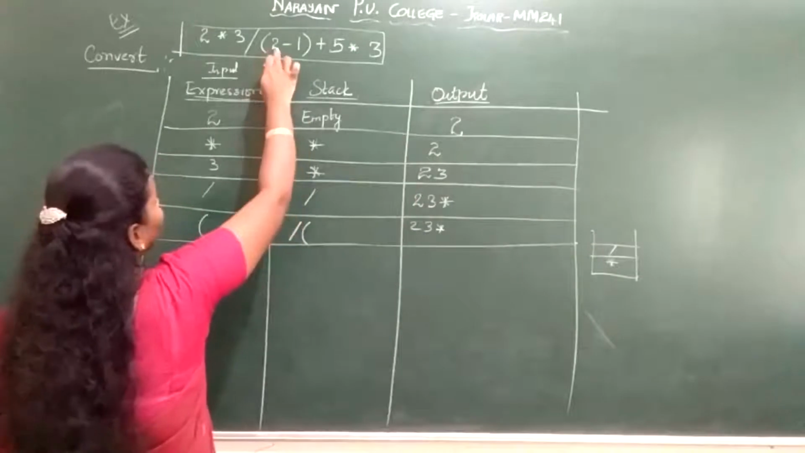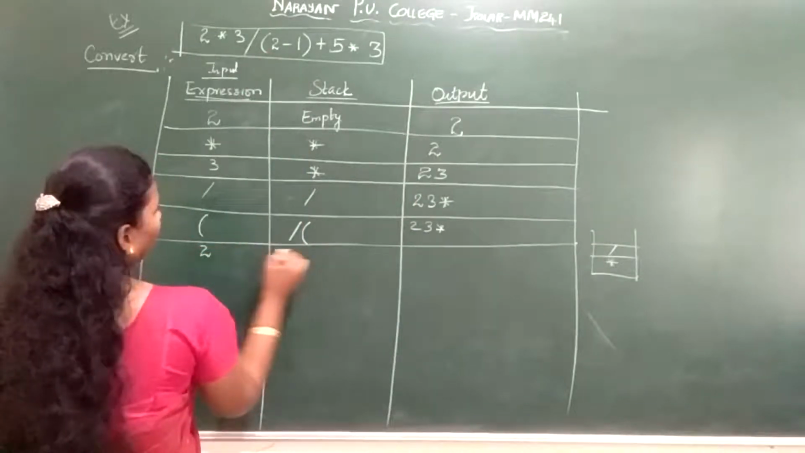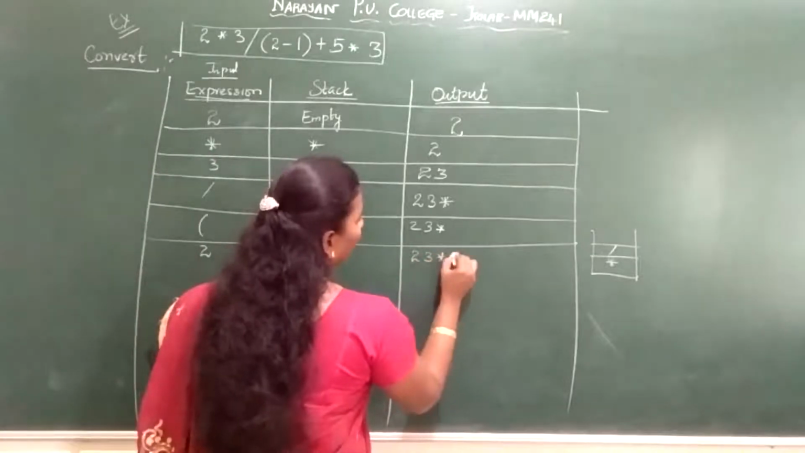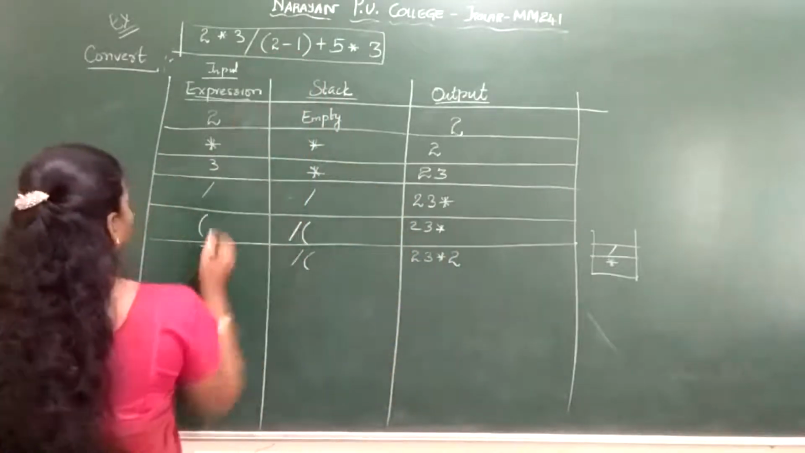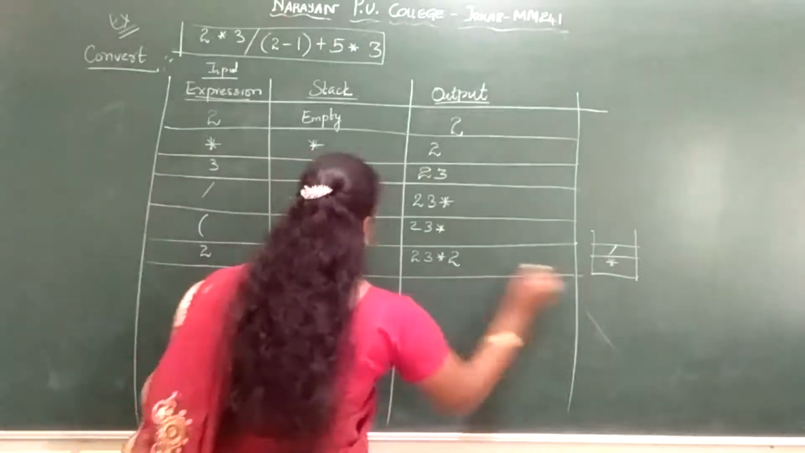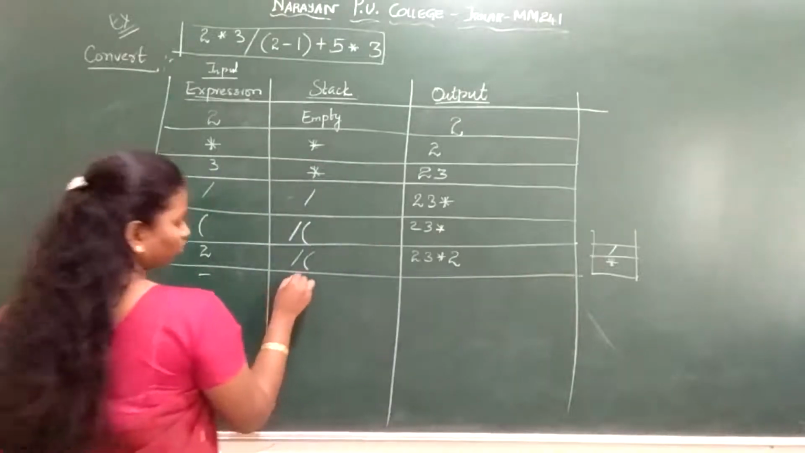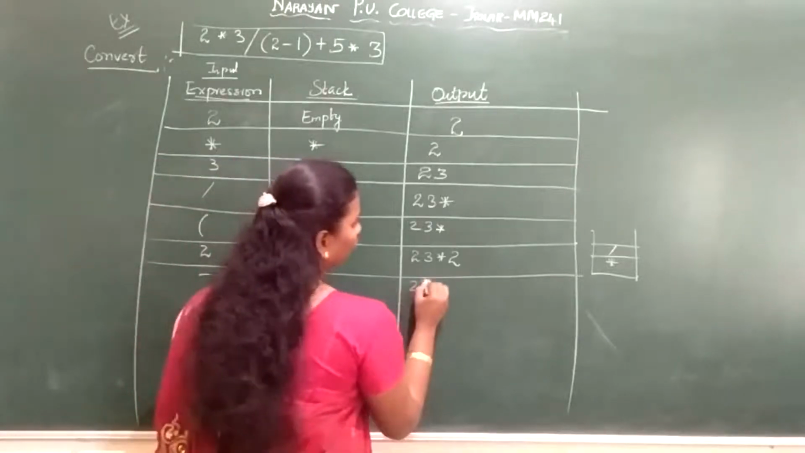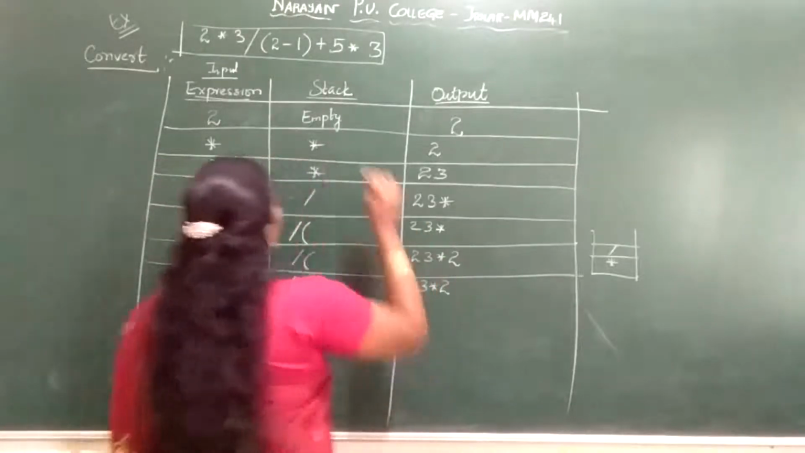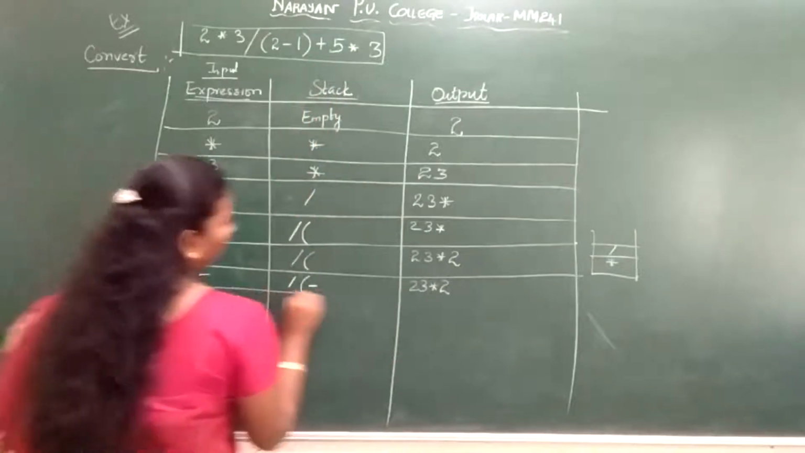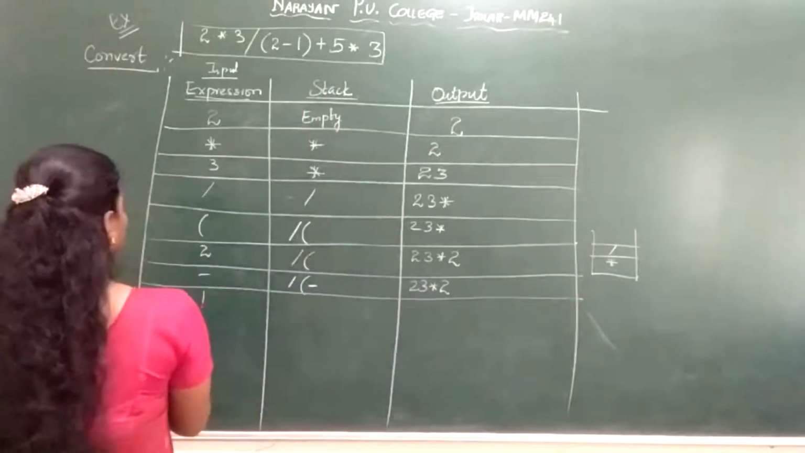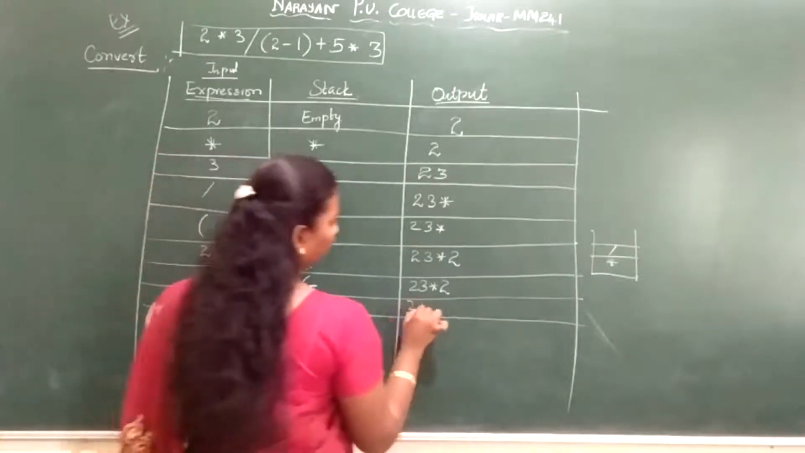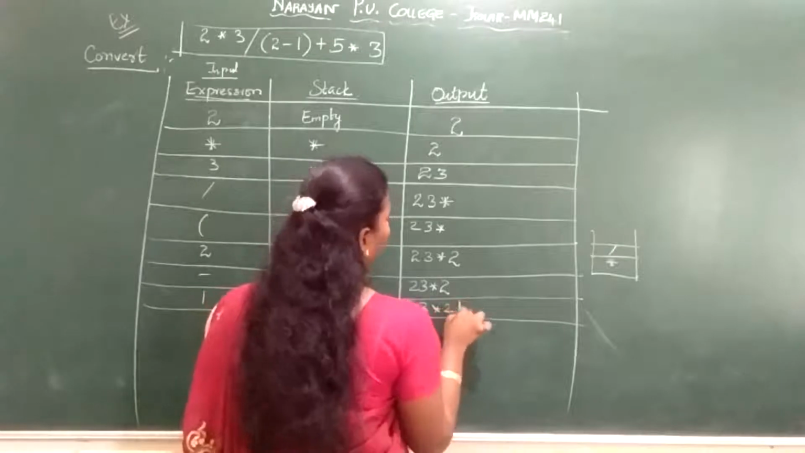Next, what do I encounter? I will encounter 2. If I encounter 2, where will it go? 2 is again an operand. It will go to your output. Next, I have minus. If I encounter minus, where should minus go? Minus is an operator. It will go to your stack. So the output will be 2, 3, star, 2. Next, what do I encounter? There is an operand, that is 1. This will be as it is: 2, 3, star, 2, 1.